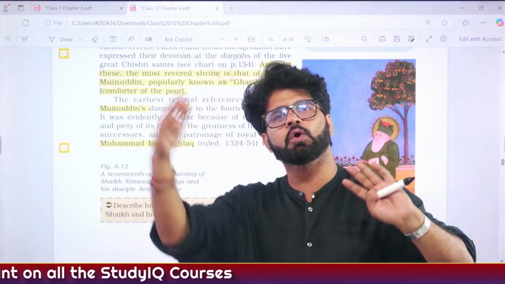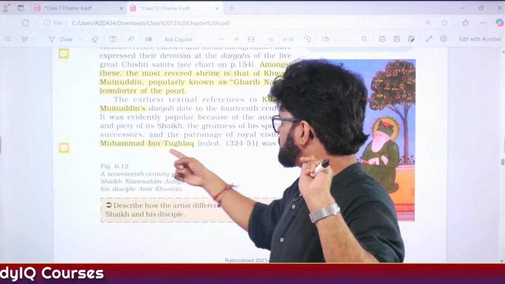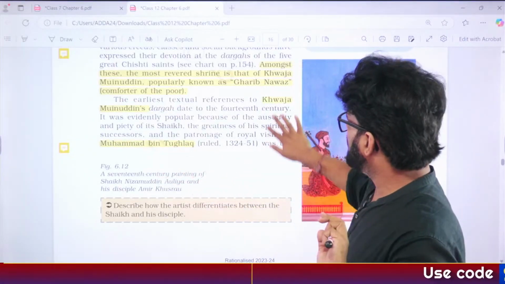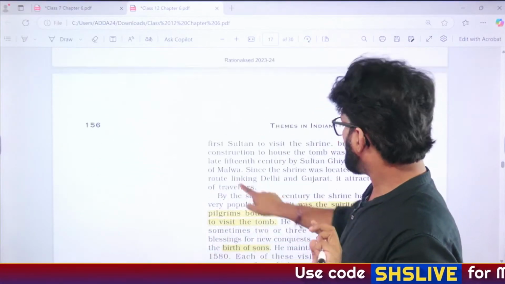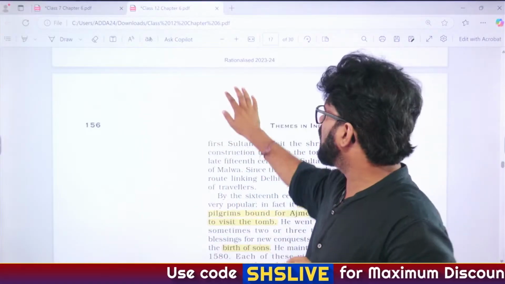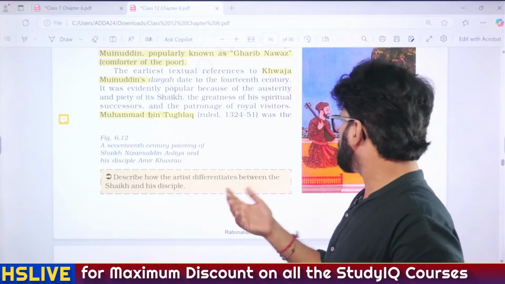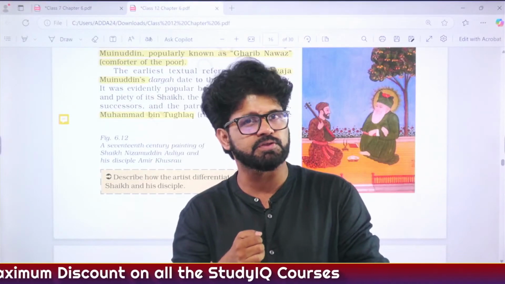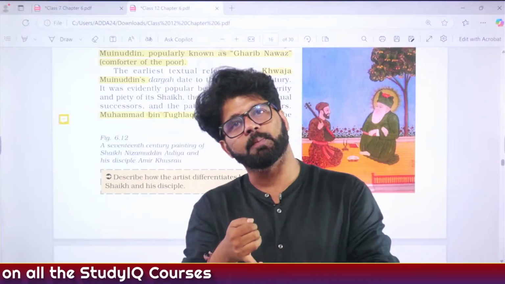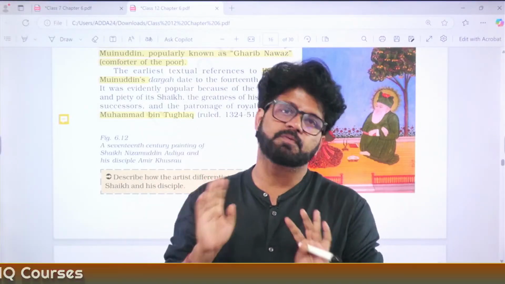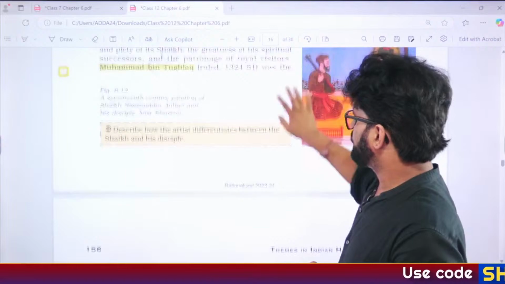So MBT, go and visit the dargah. We have discussed this, Muhammad bin Tughlaq was the first Sultan to visit the shrine of Moinuddin Chishti. He was not the only one who went to visit the dargah of Moinuddin Chishti. Akbar went. Jahanara wrote a book on him. So he becomes very important. You cannot forget him.